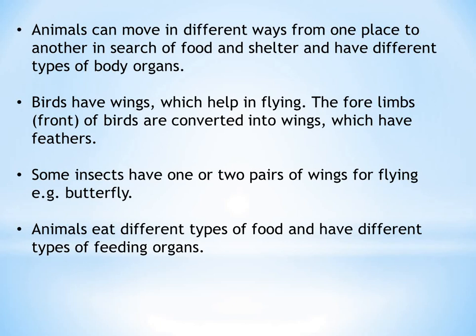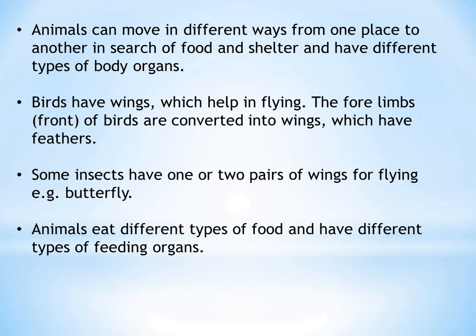Birds have wings so they can fly. The front limbs of birds are converted into wings which have feathers. So a bird's body is full of feathers and it has wings. They have beaks for eating their food and they are dependent on insects. They eat insects also.